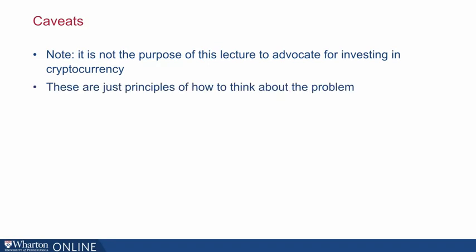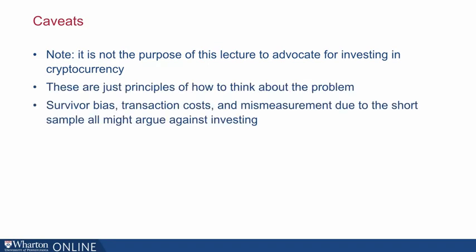These are just principles for how to think about the problem. Survivor bias, transaction costs, and mismeasurement, especially due to the short sample, all might argue against investing and taking these expected returns seriously. So let's go back to this issue of covariance.